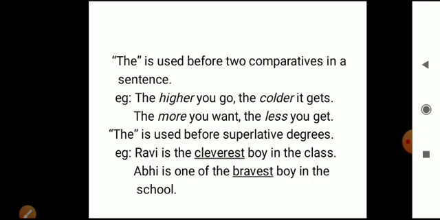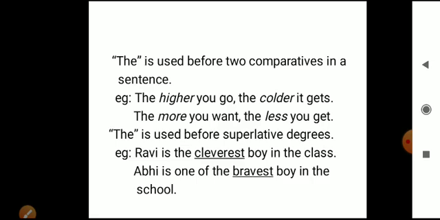Remember, beta? If you are using two comparatives in a sentence, you have to use "the" before those comparatives. The more you want, the less you get. More and less are also comparatives. Understood, beta? Those are two comparatives used in a sentence, and you have to use "the" before them. Understood, beta? Next one. The is used before superlative degrees.